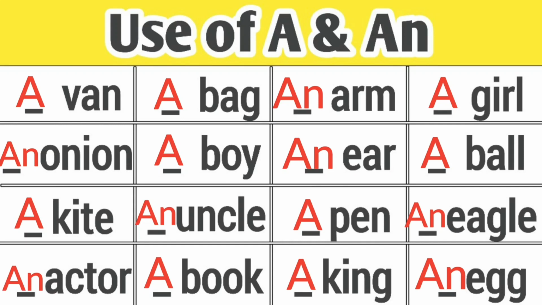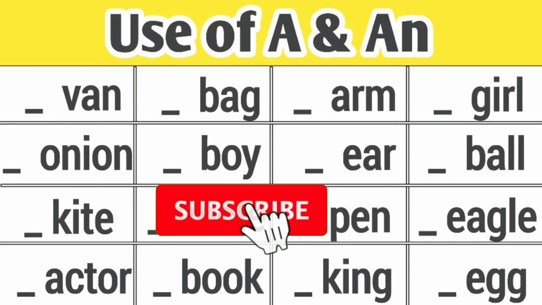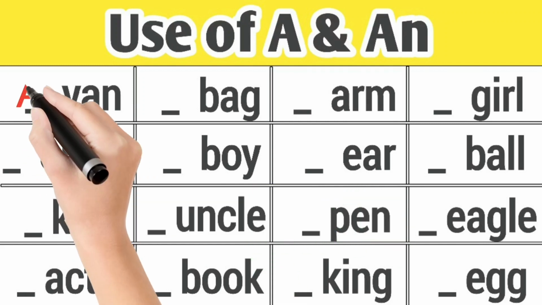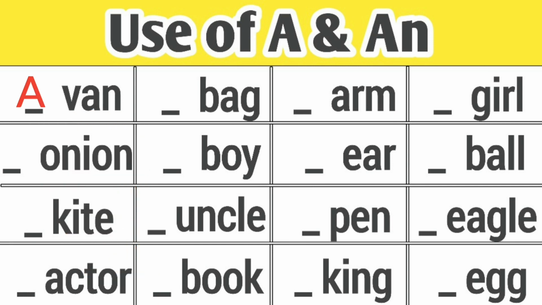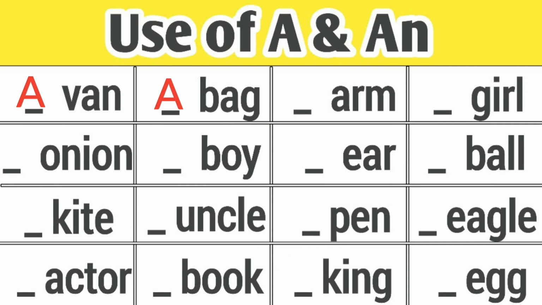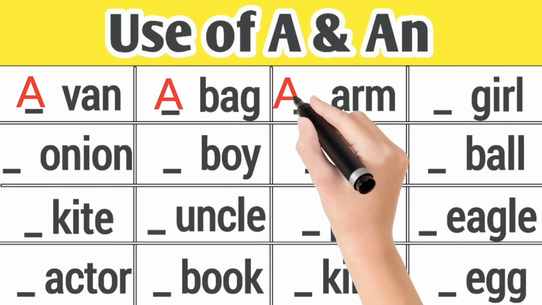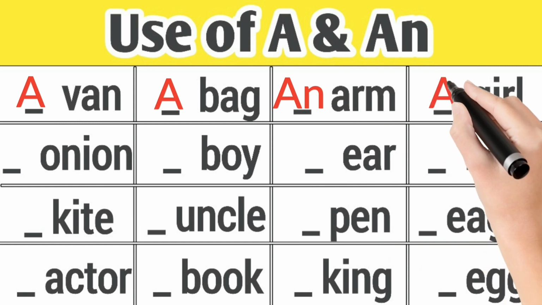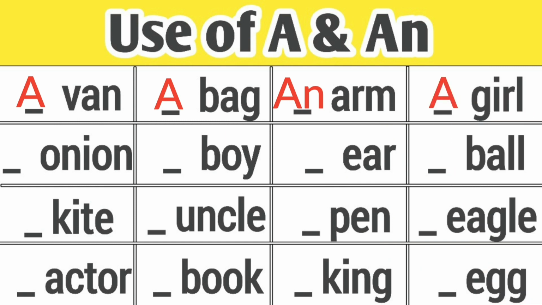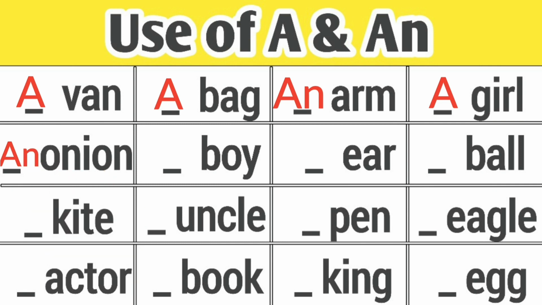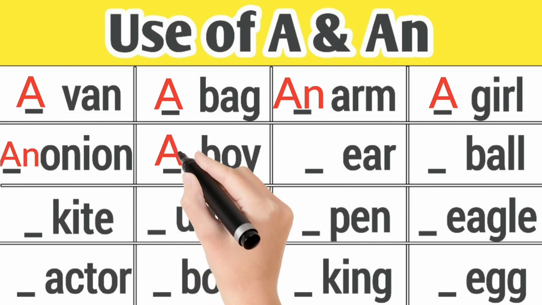Hello kids, today we will learn use of a and an. Van, a van. Bag, a bag. Arm, an arm. Girl, a girl. Onion, an onion. Boy, a boy.